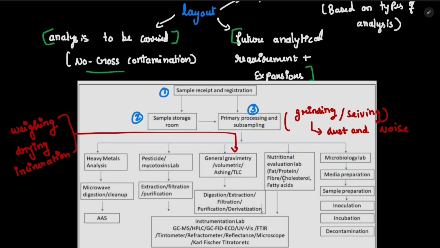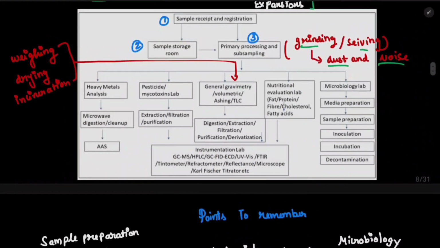So what does primary processing and subsampling mean? It means we will be grinding and sieving, and that's why it is separated from the other laboratories, because this will create dust and noise, right? Okay, so what is gravimetry? In case some people might ask, I have mentioned here, it is to check the weight, drying and incineration. So to do the work of weighing, drying and incineration, we need a general gravimetry lab.